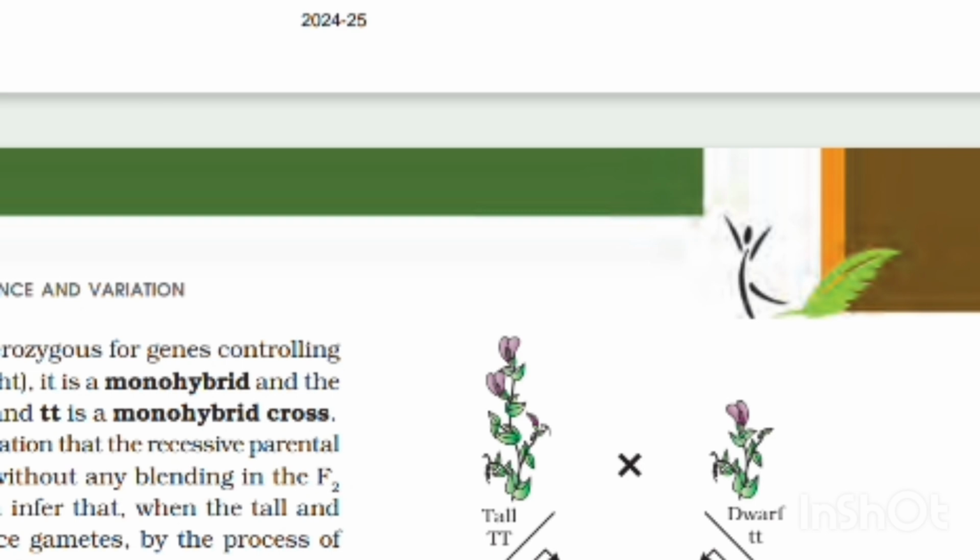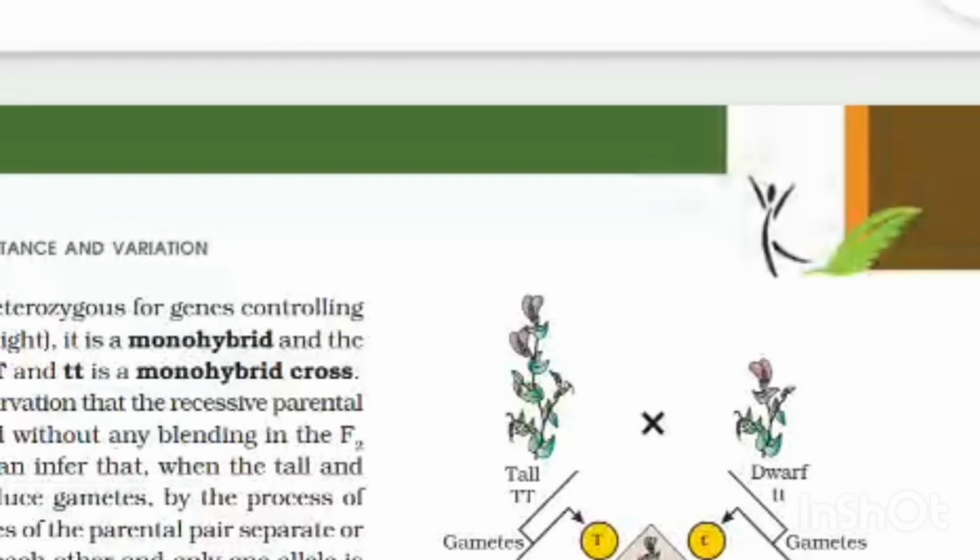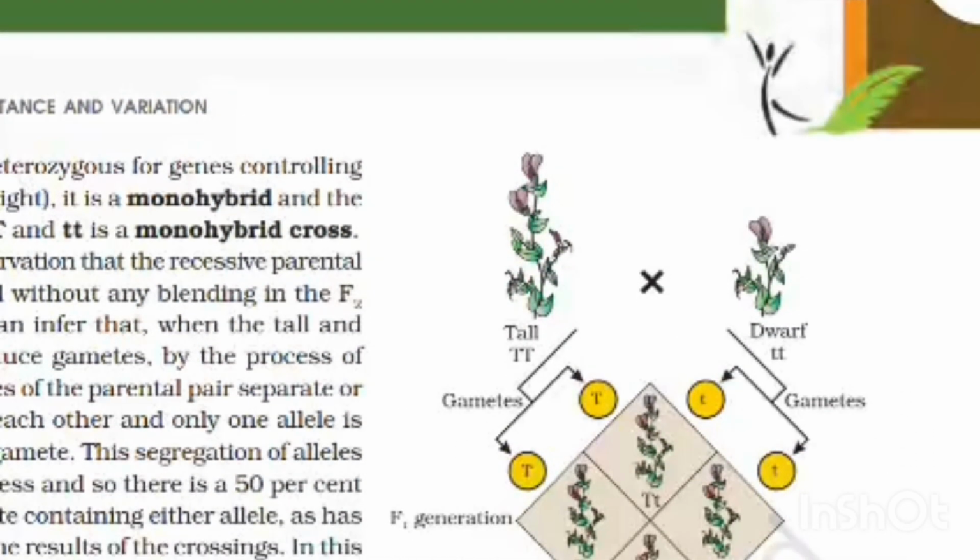It is convenient and logical to use capital and lower case of an alphabetical symbol to represent this concept of dominance and recessiveness. Do not use capital T for tall and D for dwarf, because you will find it difficult to remember whether T and D alleles are of the same gene or character or not.